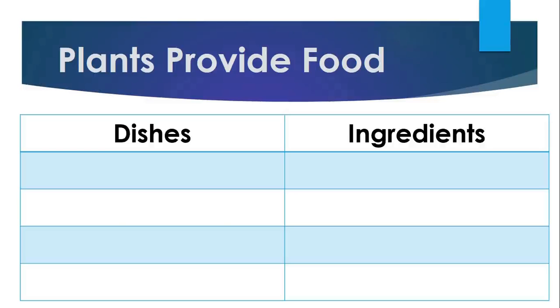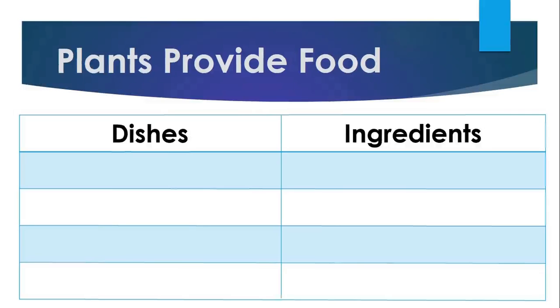Circle the ones that we get from plants to make these dishes. Then sort these ingredients into different groups like vegetables, spices and nuts. Put the video on pause, fill in the table and sort the ingredients into groups. I hope you completed it.